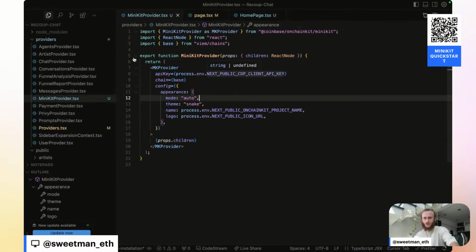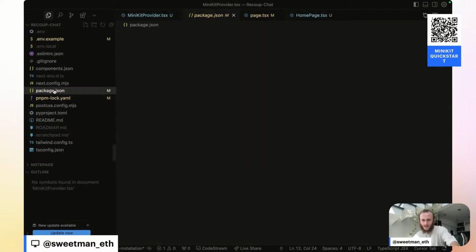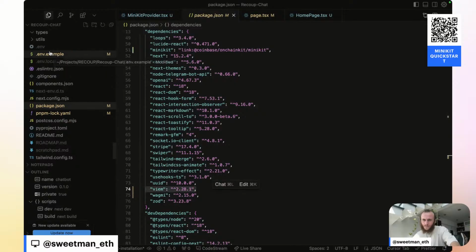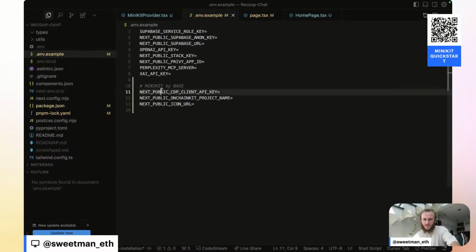We've installed the latest version of viem, which we can verify inside of our package.json. I'm currently on viem version 2.28.1. We've updated our env variables, including CDP client API key, OnChainKit project name, and icon URL. We then generated the manifest.